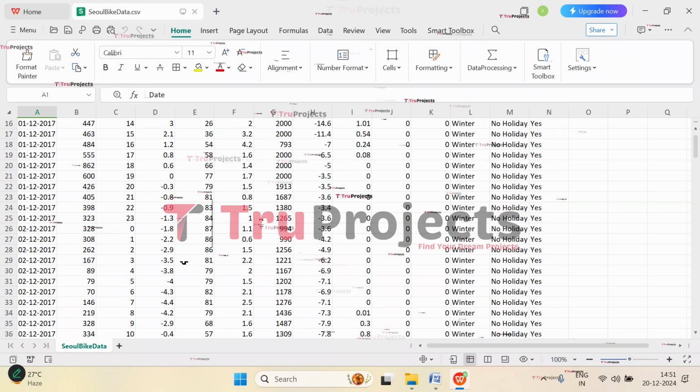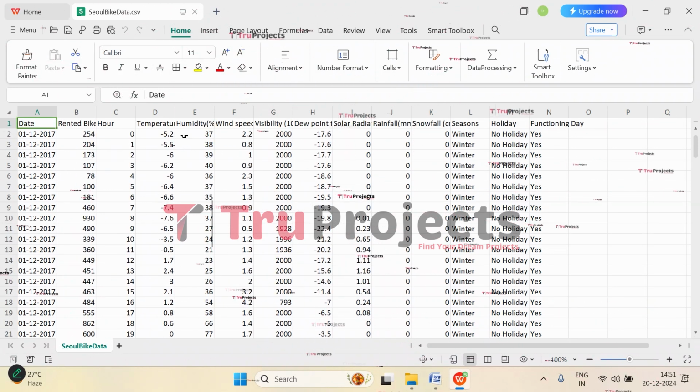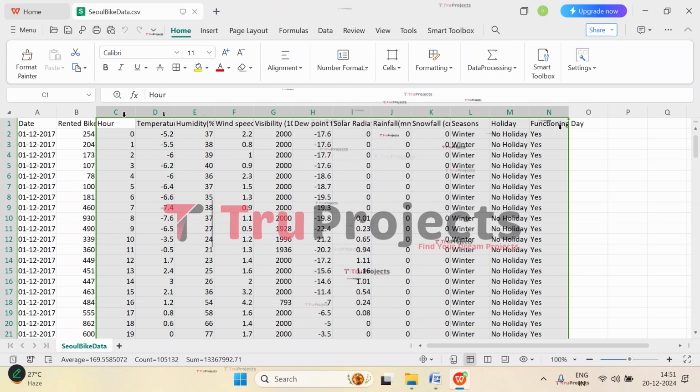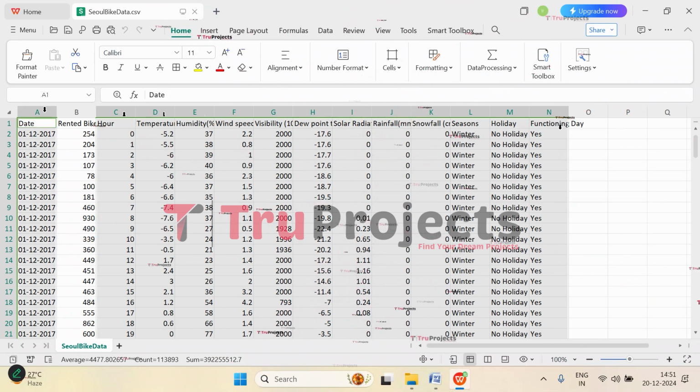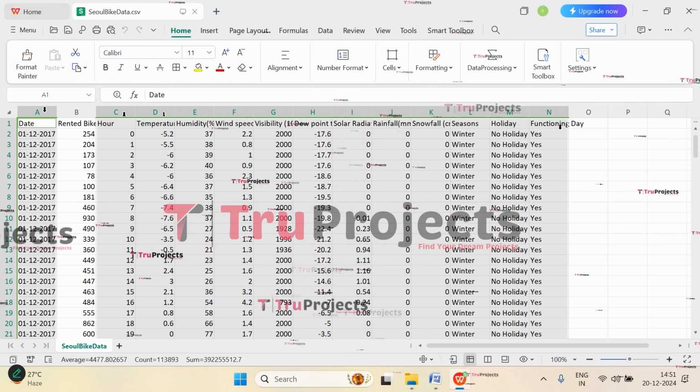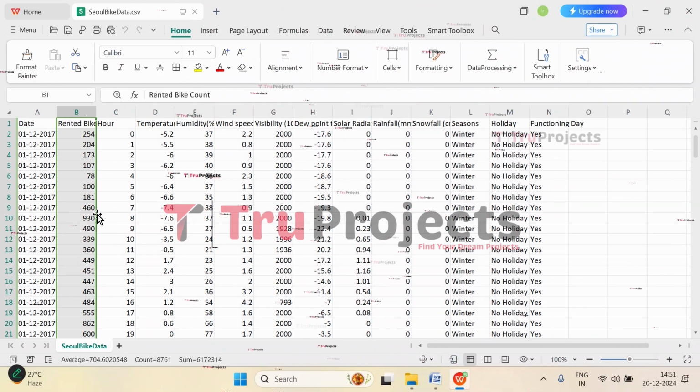So this is the dataset that is used to train the models for predicting the bike demand. So these are all the features, and even this is also a feature. These impact the rented bike demand. So this is the target column that we are going to predict.